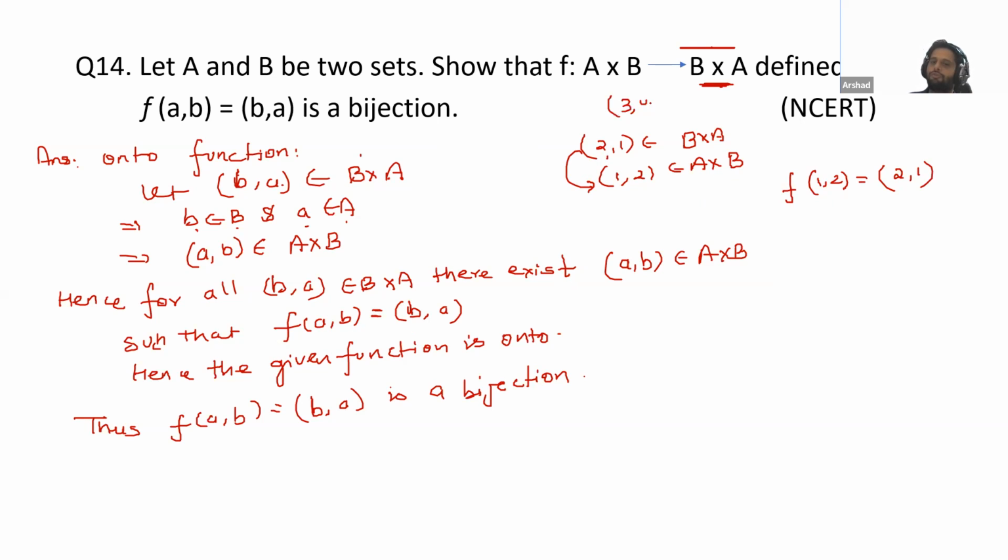So for every (2, 1), there exists (1, 2). For every (3, 4), there exists (4, 3). This thing we have written here.